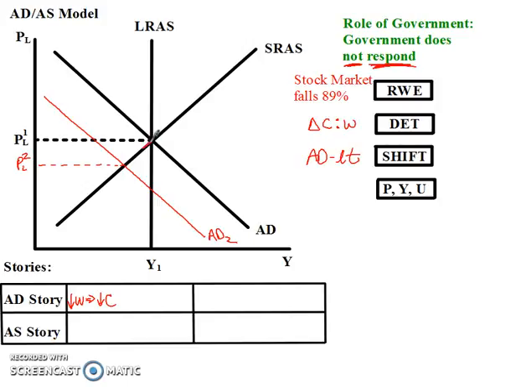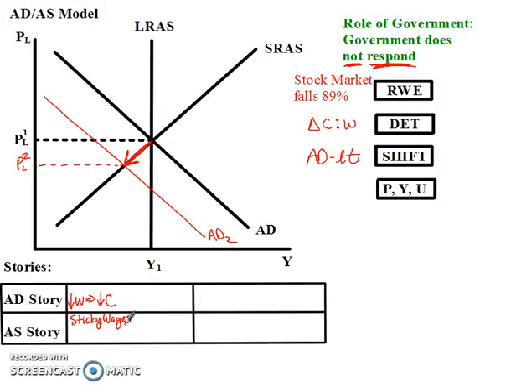We're going to move along the short-run aggregate supply curve, and we just have to tell a story for moving along the curve. What's one of the move along the curve stories? Well, we did examples of these on a previous podcast, but one of them is sticky wages.